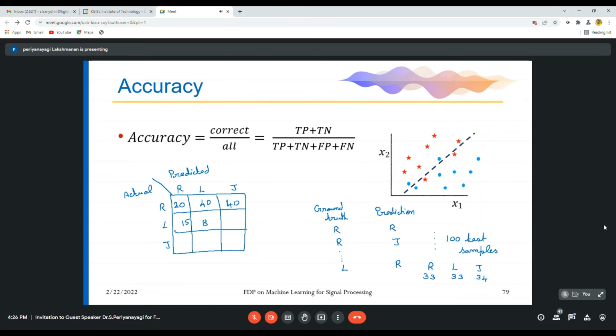15, 80, 5, then 20, 30, 50. If it is a lotus, 80 times it predicts it is a lotus. Only 15 times it wrongly predicts as a rose. Only 5 times it wrongly predicts as a jasmine. So here the accuracy is more. Again, if it is a jasmine, it predicts jasmine only 50 times. All other times it predicts wrongly.